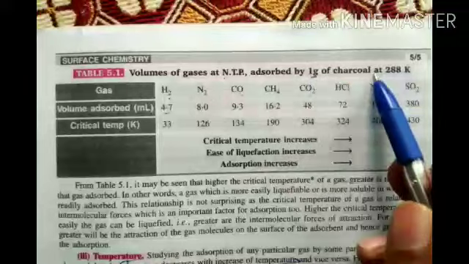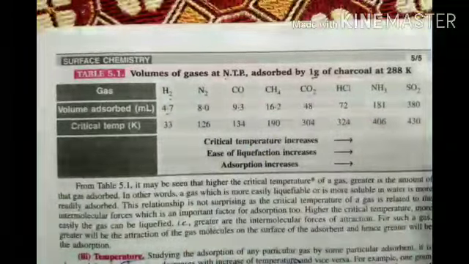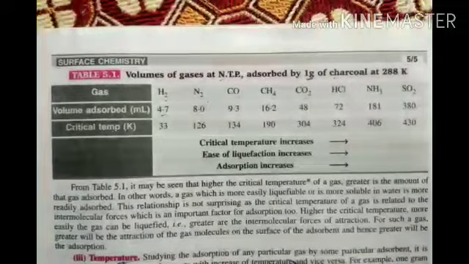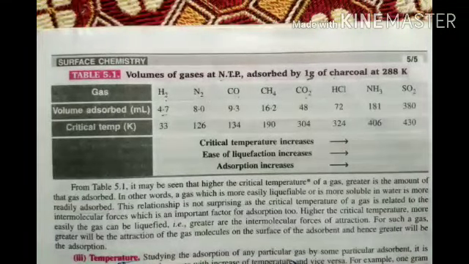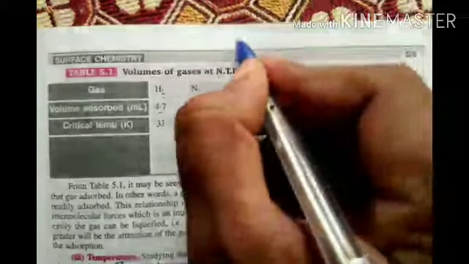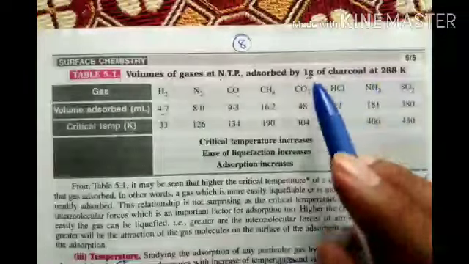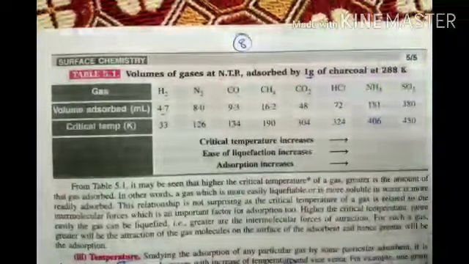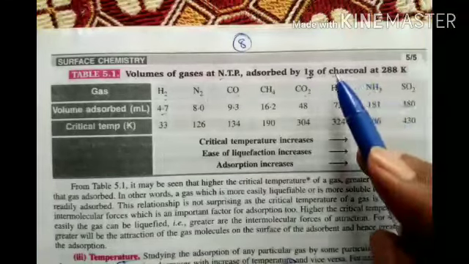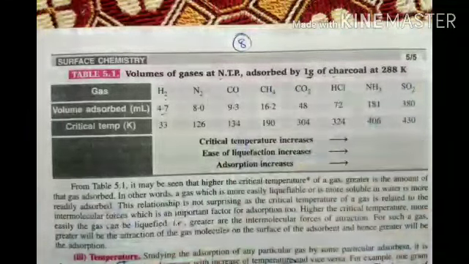All gases we are taking in different beakers, for example 8 beakers. Each beaker contains 1 gram of charcoal at NTP.